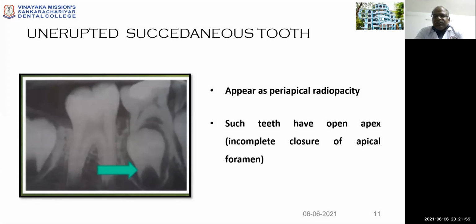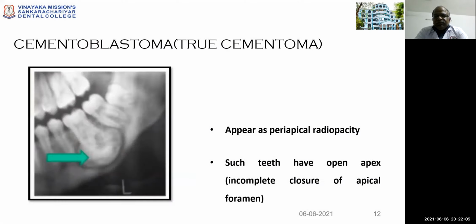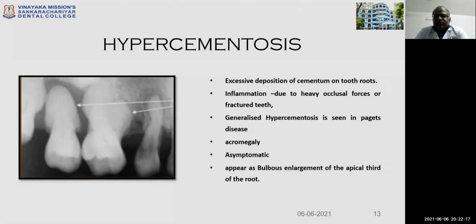Unerupted succedaneous tooth also appears as periapical radiopacities. Such teeth have an open apex, with incomplete closure of the apical foramen. Cementoblastoma, also called true cementoma, also appears as periapical radiopacities. Such teeth usually have an open apex.